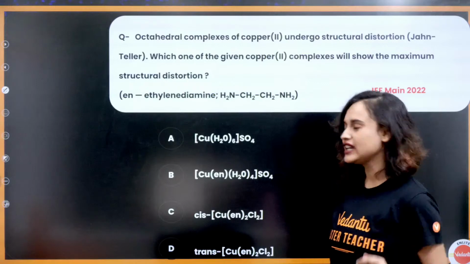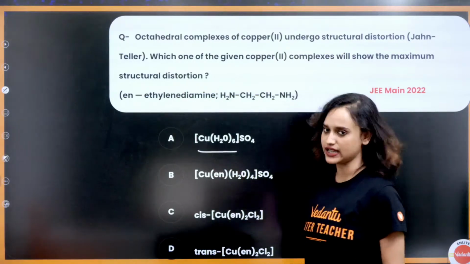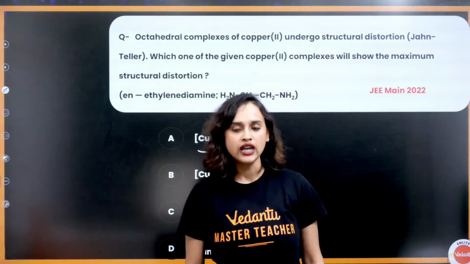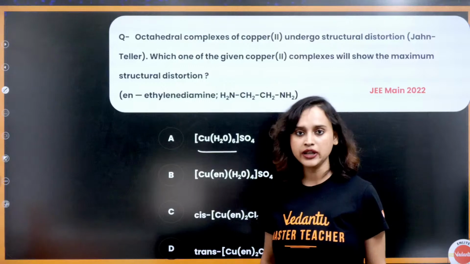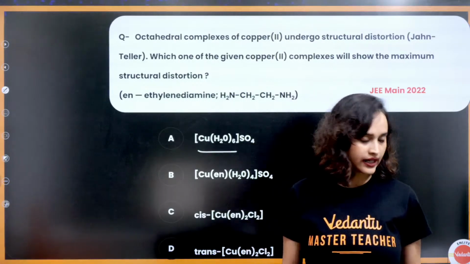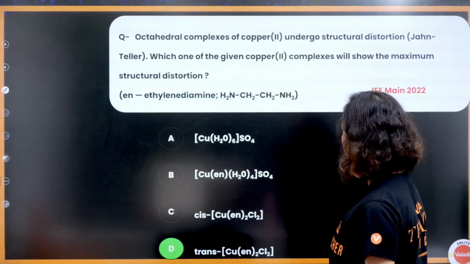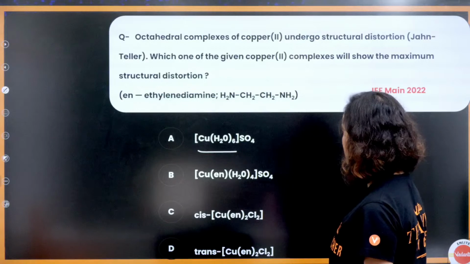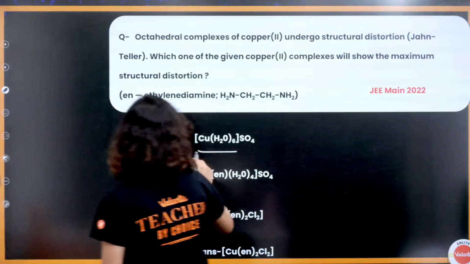Very easy this is. Shall I just tell you? See, Cu(H2O)6. That means it will be t2g6. Right? Am I right? No. Sorry, this is not the correct answer.